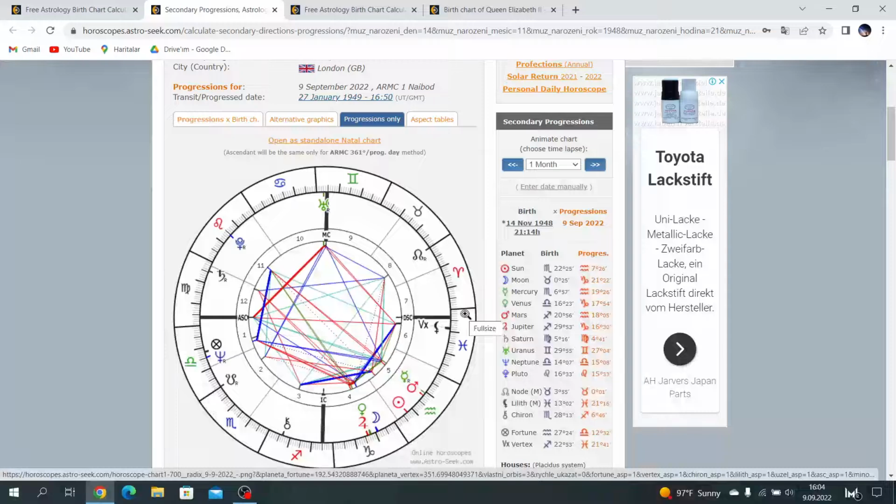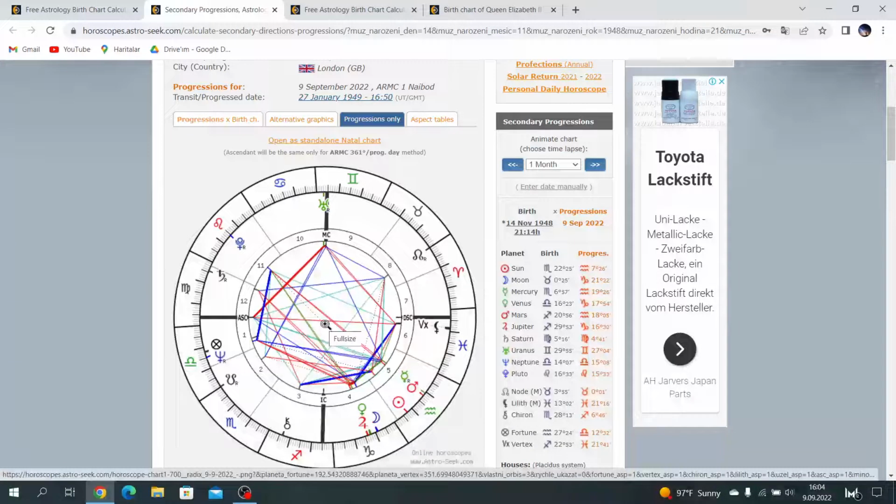Okay, this MC is about social status. Yes, but also this line is about parents. This line, MC and IC line, can also show something unexpected happened to one of your parents. This can be father or mother. In King Charles's chart, this shows the connection with him losing his mother.